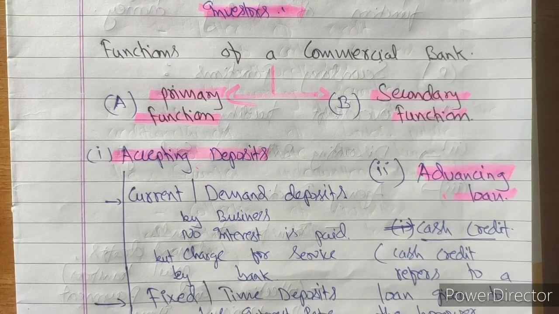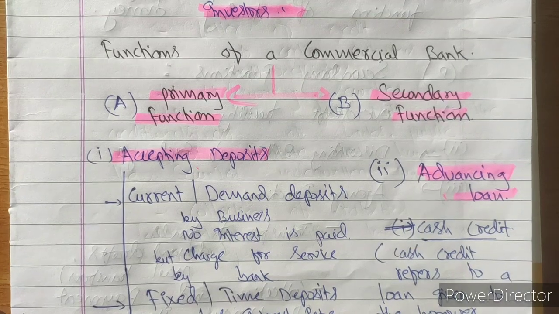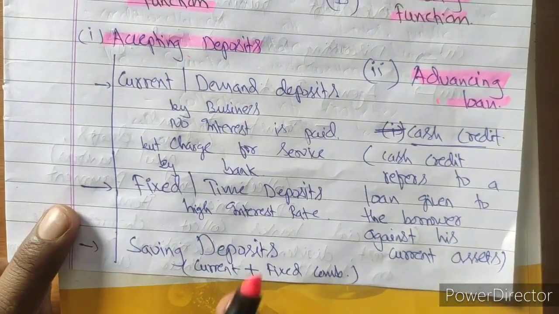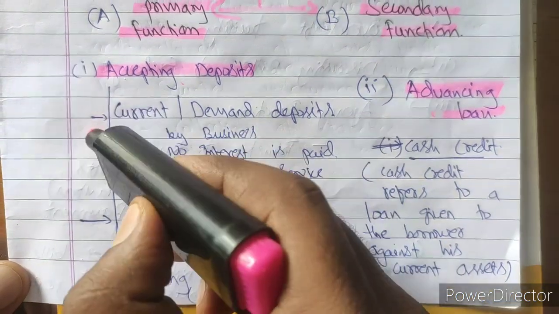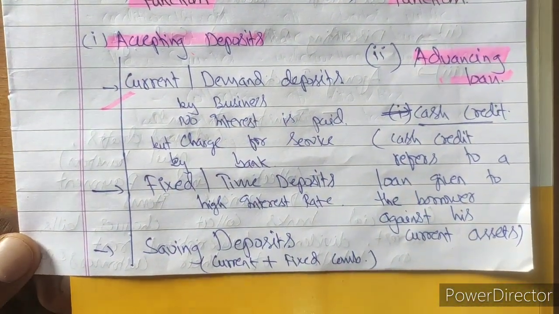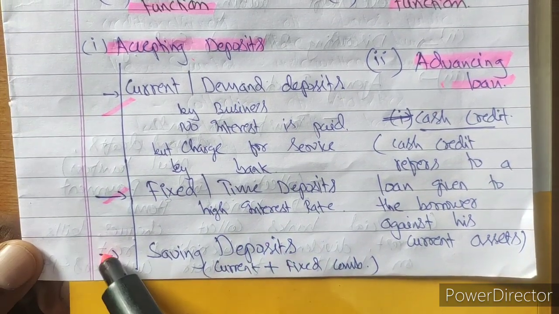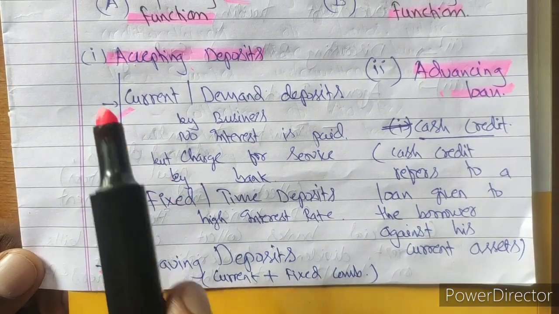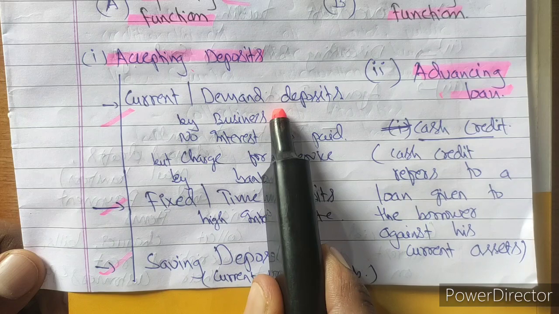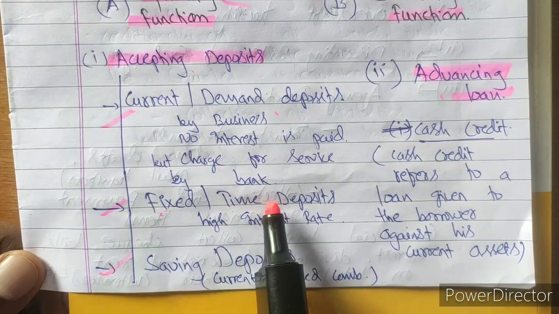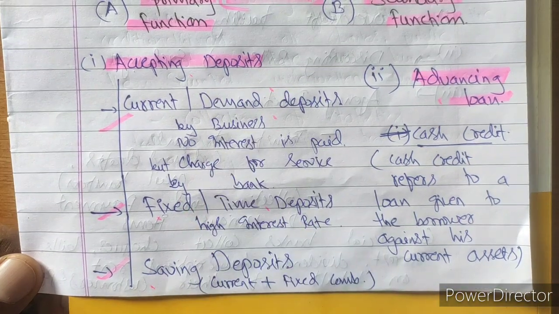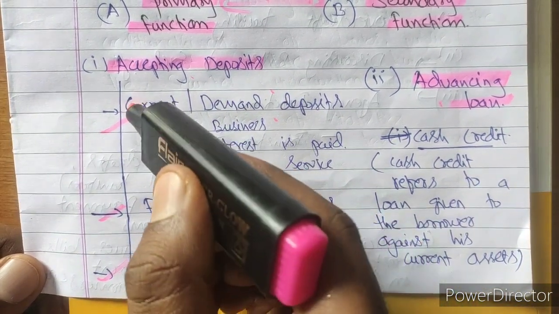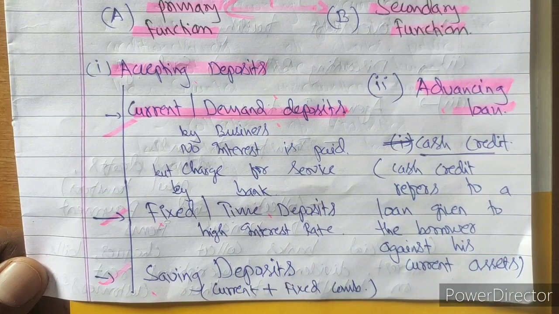Now the deposits that we keep with the commercial bank are broadly of three categories. What are these three categories? The first category is current, the second category is fixed, the third category is saving. Current deposits are also known as demand deposits, fixed deposits are also known as time deposits, and saving deposit is the combination of the previous two.